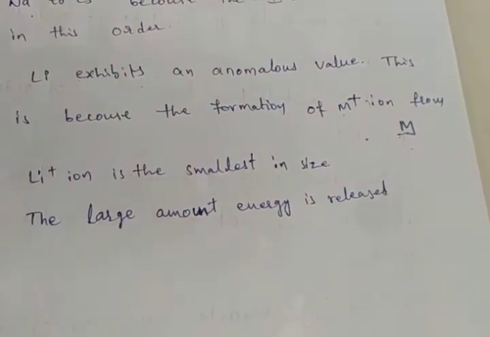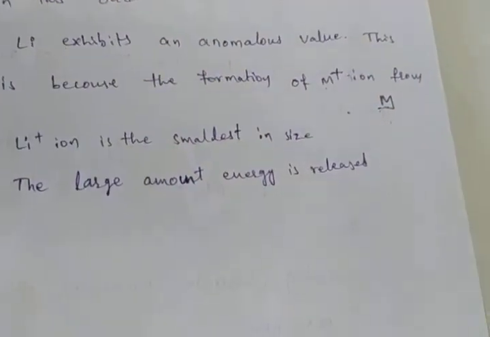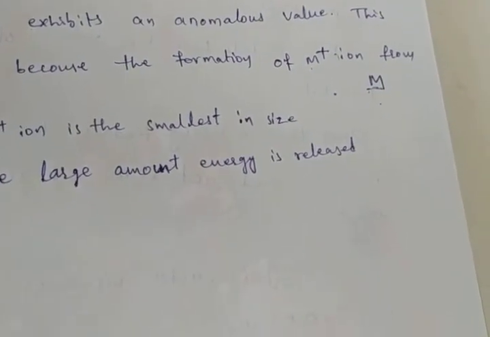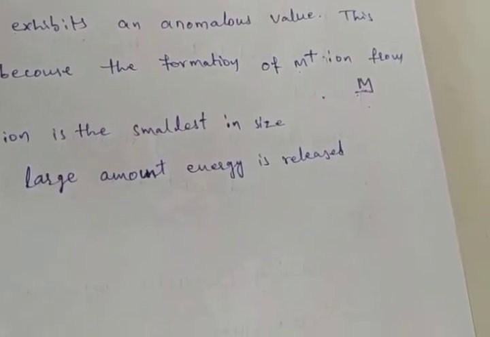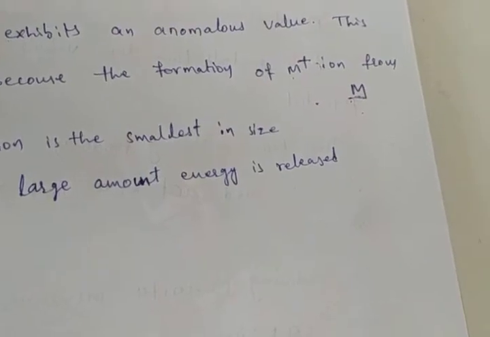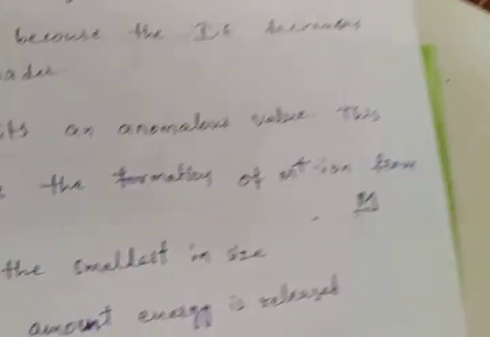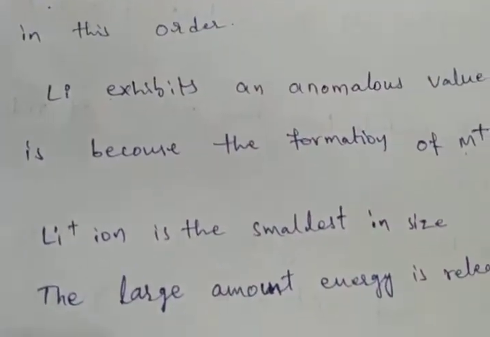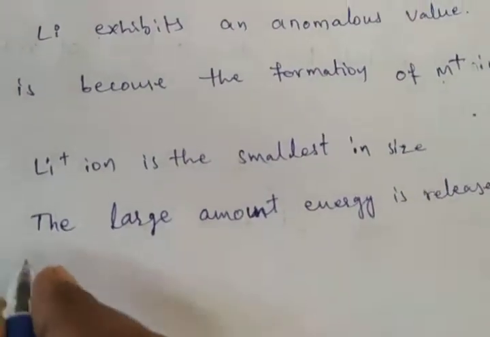So this is the reason. Next I am going to discuss the color properties. The next one is flame coloration. So what is flame coloration? When alkali metals or their salts are heated in the flame of a Bunsen burner, they impart characteristic colors to the flame.